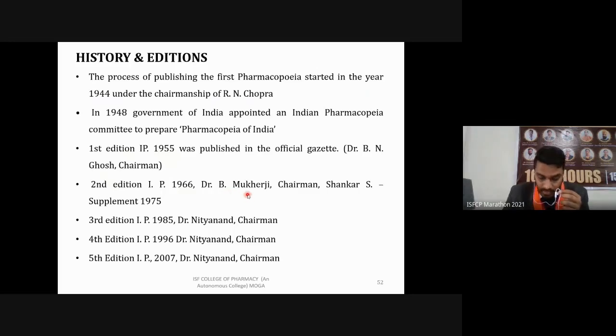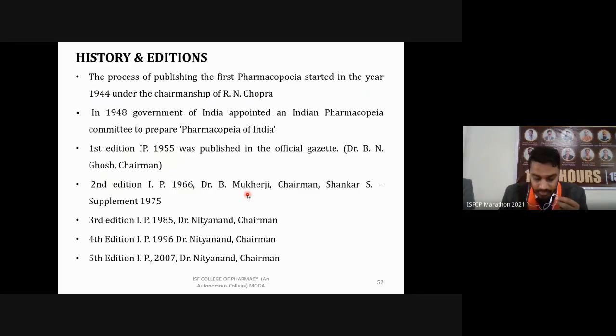This IP was again in English, and doses and concentrations were expressed in the metric system. For tablets and injections, unit strength was given. So the strength of tablets, how much concentration of API is going to be there, and similarly for injections, how much concentration of a particular API is going to be there, was mentioned in this IP.